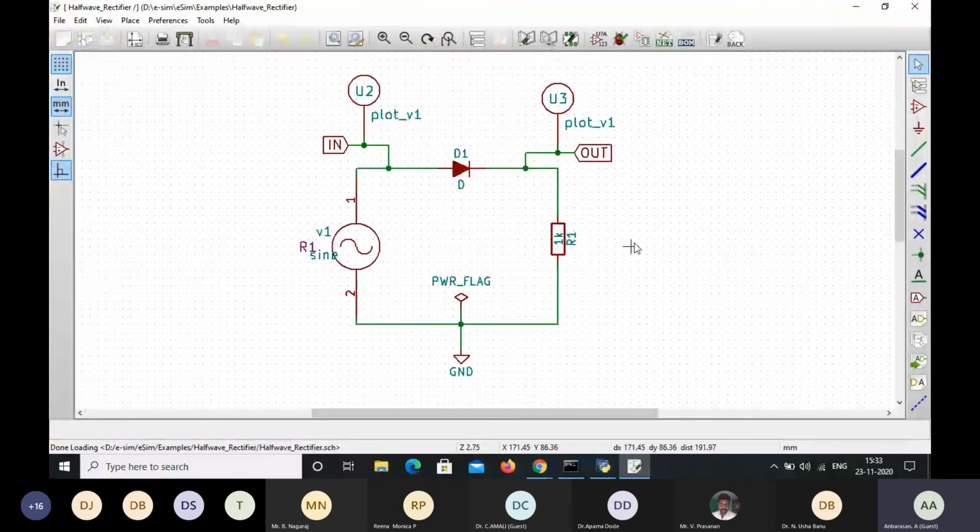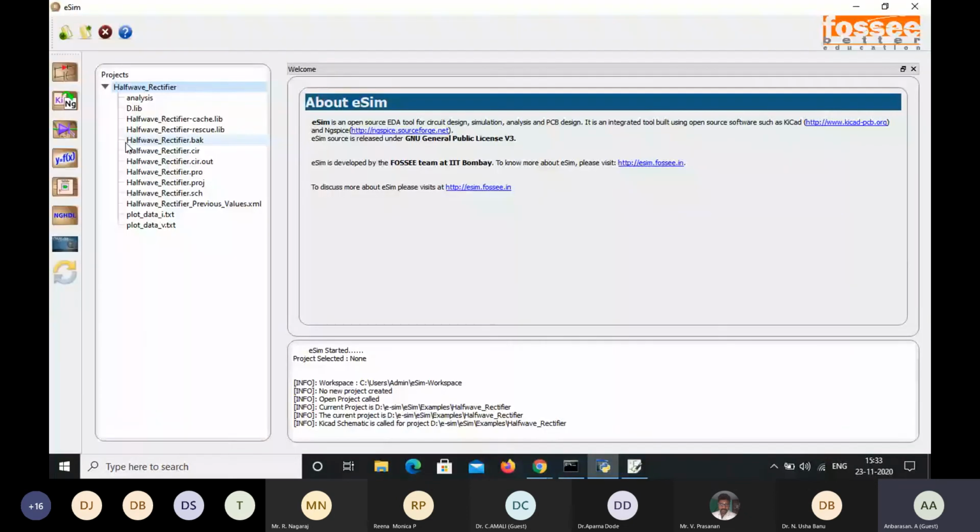So why I'm showing this is that by using the schematic tool, we can design analog circuits as well as digital circuits. The procedure is the same. So now I have shown how to open the project. Previously I created the new project, and in that new project I designed the full adder circuit. So we can also open the previous projects. These are some other examples which are available in that tool itself. If we need, we can run this rectifier circuit.